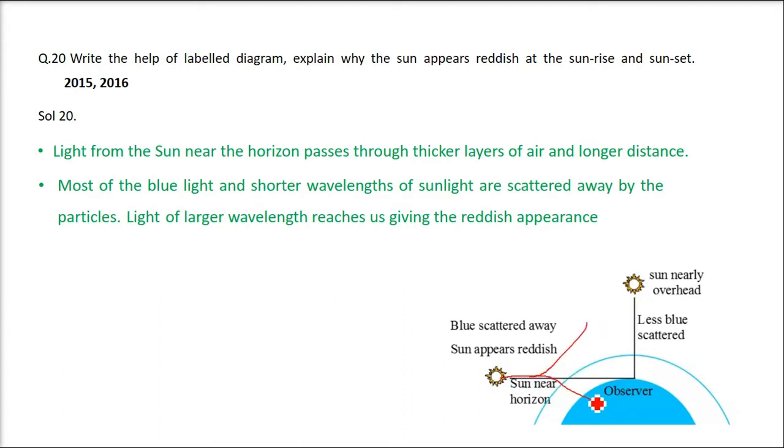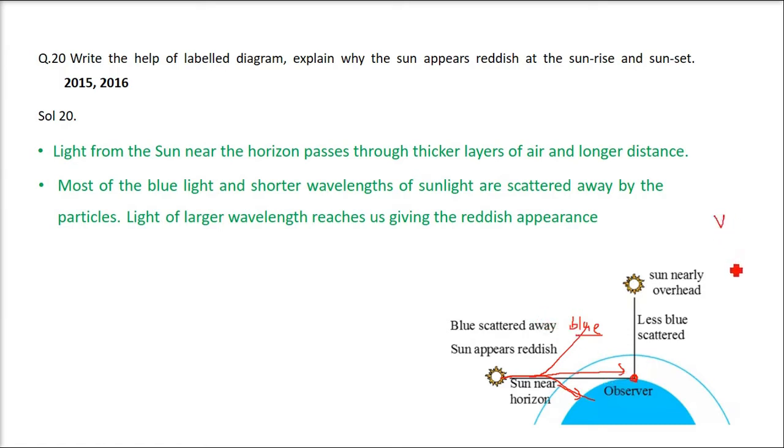And what light is scattered? Mostly the blue light, that is the light with shorter wavelength, blue and so on. They are scattered, so they don't reach here. But the lights which are not scattered and which are of higher wavelength, which are reddish or orangish in nature, that is seen here.